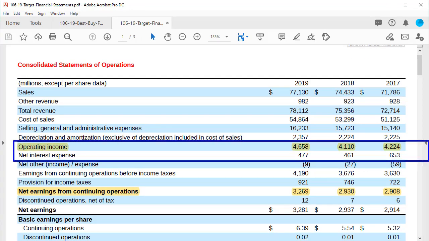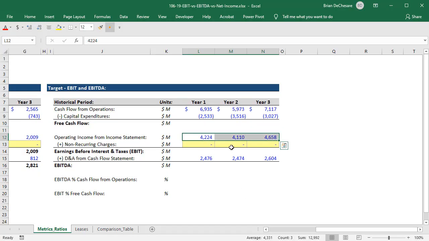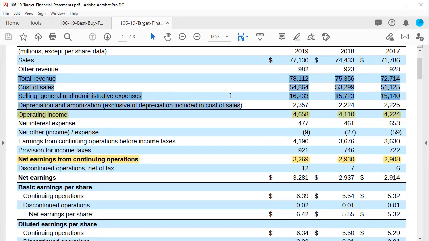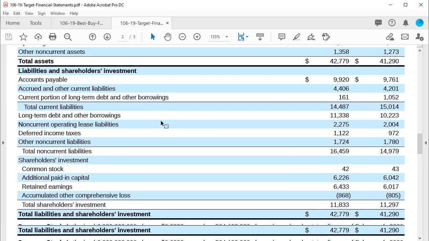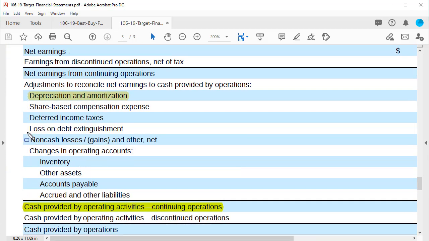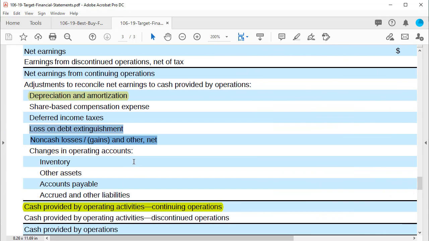Once again, we want to start with operating income. And so to save some time, I've already filled this in Excel, operating income from the income statement. Once again, we need to look at the company's possible non-recurring charges. We don't really see anything above the operating income line that counts as non-recurring on the income statement. If you go to the cash flow statement down a little bit, we see some typical line items here: non-cash losses and gains, loss on debt extinguishment. The issue with these items is that these usually do not affect operating income. These are typically shown within other income or expense right below the operating income line. So it doesn't make sense to add these back, and nothing else here really counts. So we're not going to use anything here.